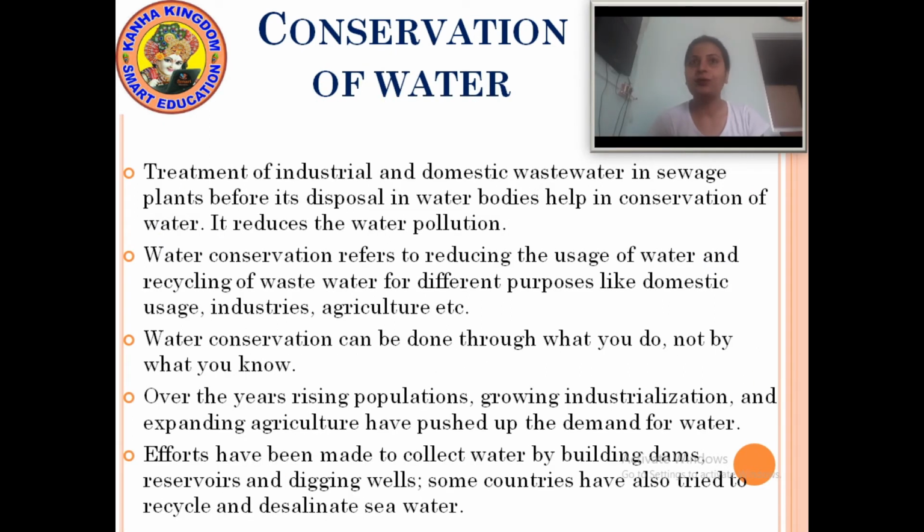Let's learn more about conservation of water. Treatment of industrial and domestic wastewater in sewage plants before its disposal in water bodies helps in conservation of water. It reduces water pollution.